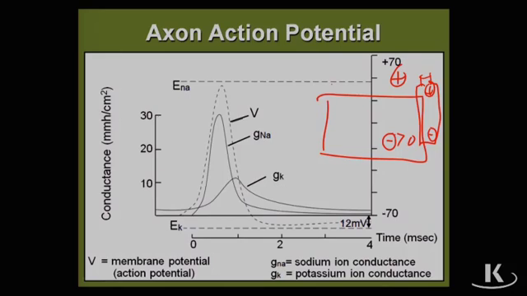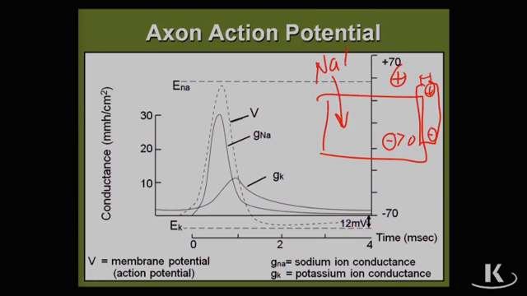So the first step in making the inside of the cell positive, what goes in? Sodium. Sodium goes in. Sodium is positively charged. The sodium goes in, and what happens to the voltage? The voltage becomes positive. You see, +70. The voltage becomes positive on the interior of the cell. That's depolarization.